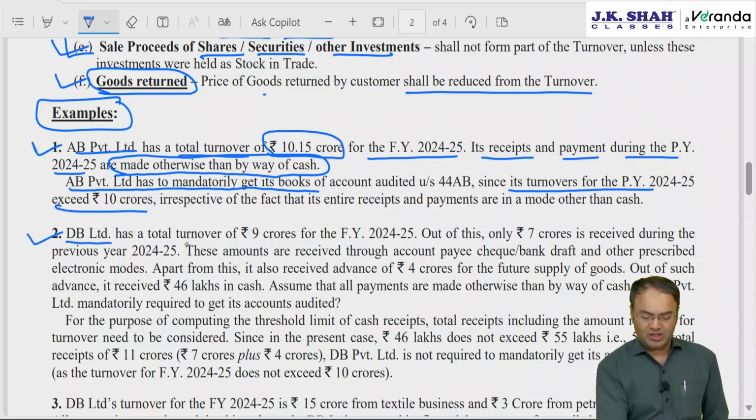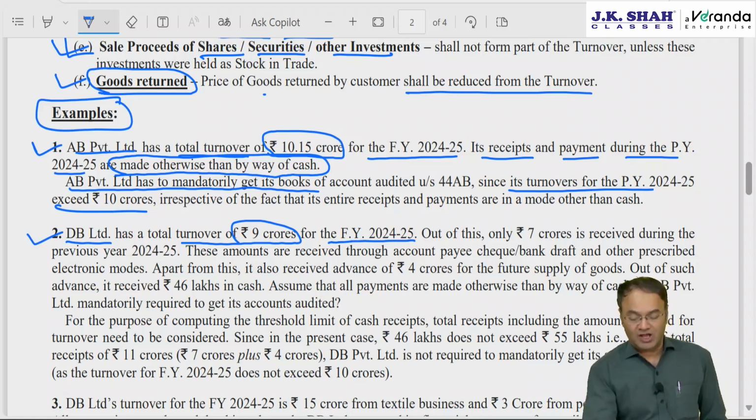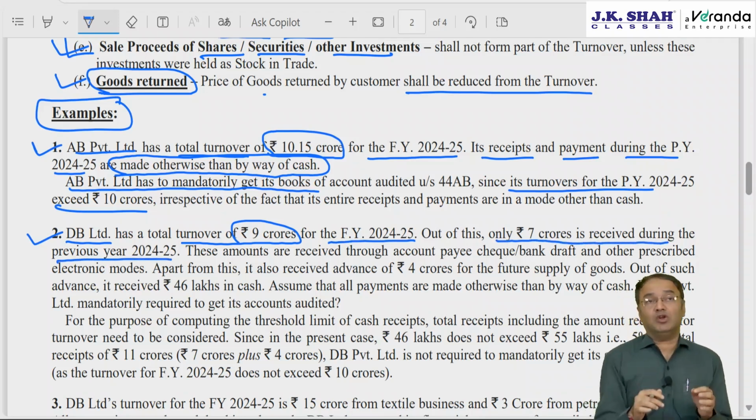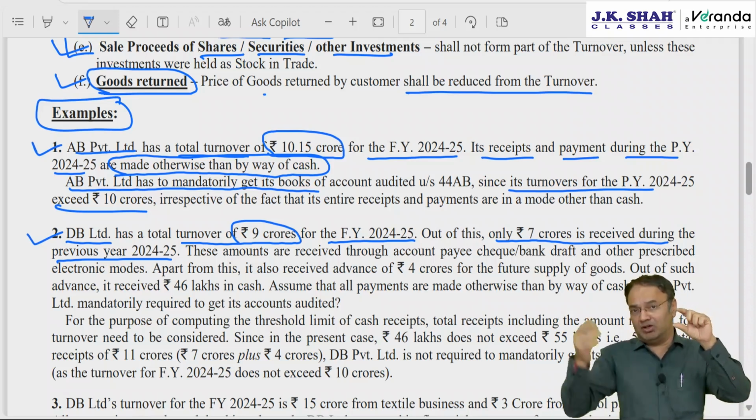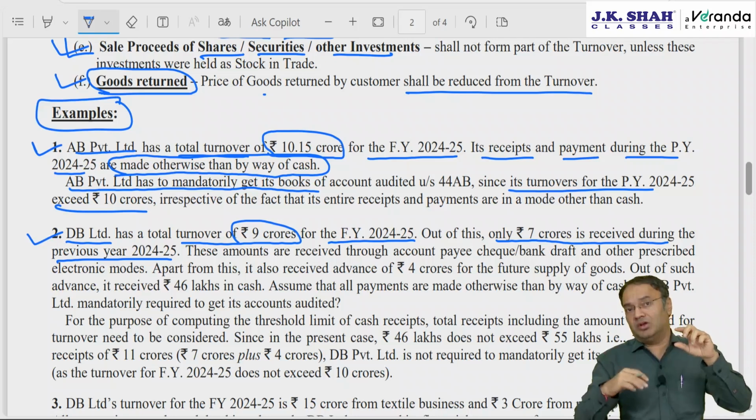Second example, DB Limited has a total turnover of 9 crore for the financial year 24-25. Out of this, 7 crore is received during the previous year. Now, when you talk about cash receipts not exceeding 5% of total receipts, in that case you will have to consider the amount received, whether it is out of current year's turnover, next year's turnover or last year's turnover. It is quite possible that your turnover for the current year is 9 crore, but the total receipts are 10 crore. Next year, some amount is received in the current year.